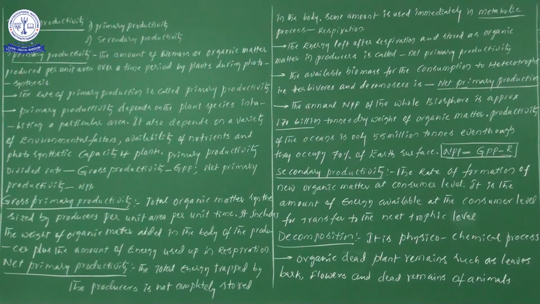Why? Because the weight of organic matter is added in the body of producers. By the process of photosynthesis, organic matter is accumulated, or in simple English, added in the body. When organic matter is added in the body and you harvest and eat at that time, you will be benefited. But suppose you say, no sir, I will harvest in the morning only, then except chlorophyll and pigments, no organic matter can you eat.